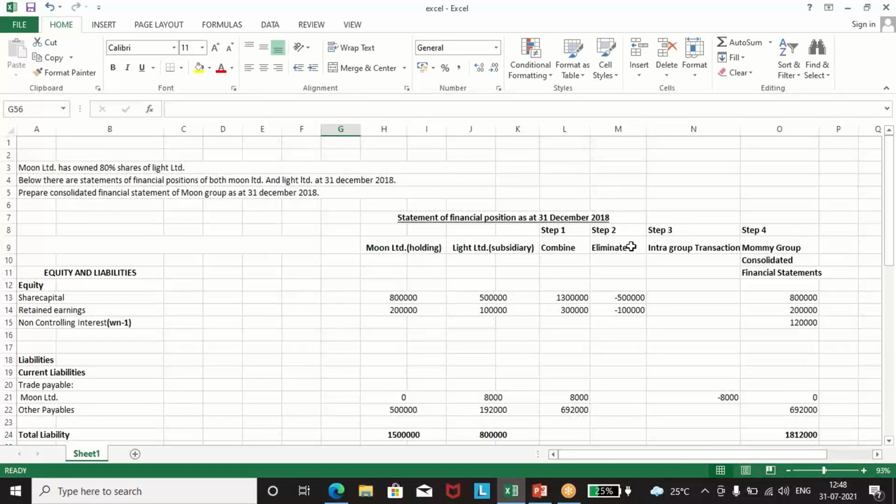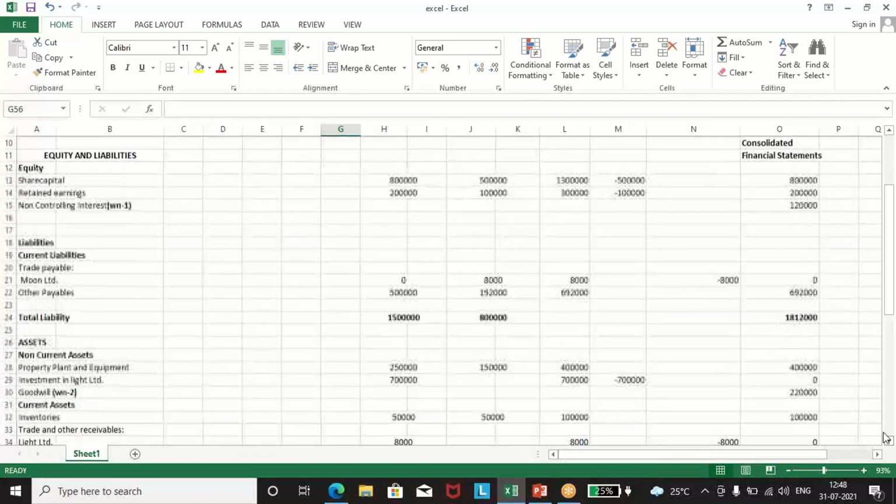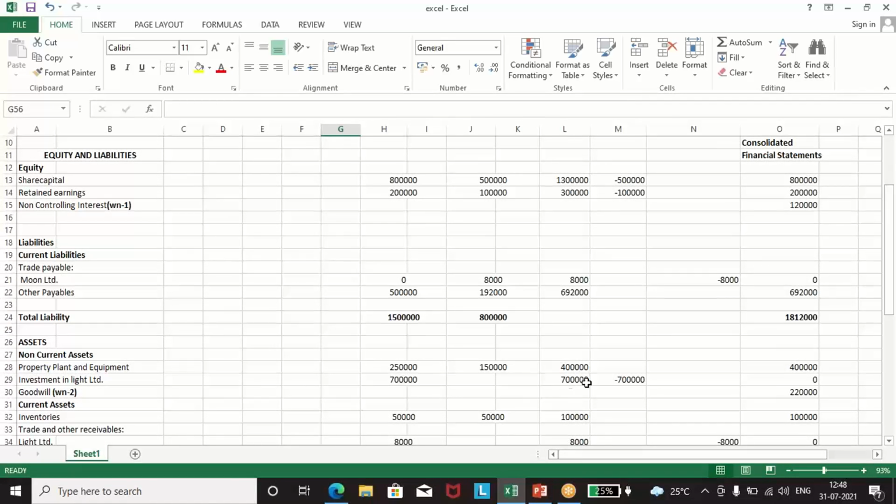Secondly, we will eliminate the items which will not be coming in the consolidated statements. So the share capital and the retained earnings of the Light Limited will be eliminated as they will not be coming in CFS. So we have eliminated it. And the investment made by the Moon Limited will also not be coming. So 7 lakh, we have eliminated it.